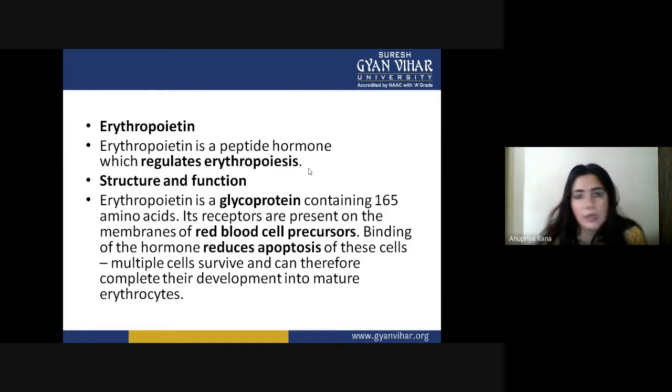The cells saved by this multiply and survive, and can therefore complete their total development into mature erythrocytes. So they now have their whole life by having erythropoietin on their blood cell precursors.